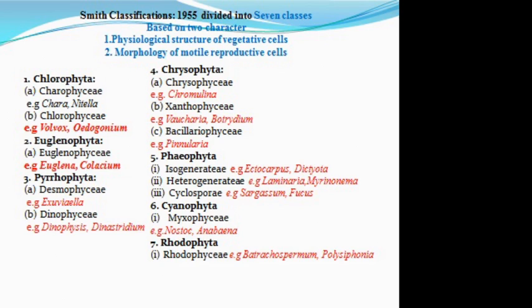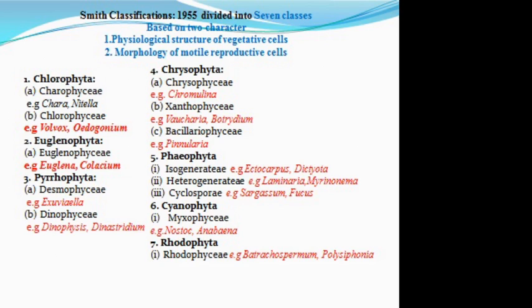Then the fifth division, that is the Phaeophyta. This Phaeophyta, generally called as the brown algae, it contains 1000 forms. Dominant pigment, that is the Ficoxanthin. Reserve food material, Laminarian and Mannitol. It includes 3 classes, Isogenrati. Ectocarpus is the example. Heterogenrati, Laminaria and Cyclospori, Sargassum and Fucus.